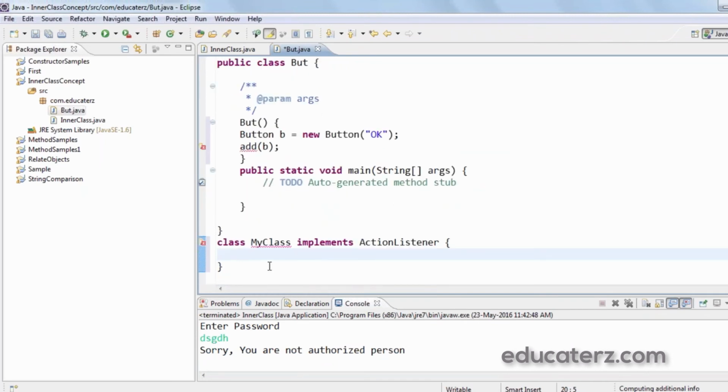In this one, I have to write the method actionPerformed, which is public void actionPerformed, which will have a parameter of ActionEvent.